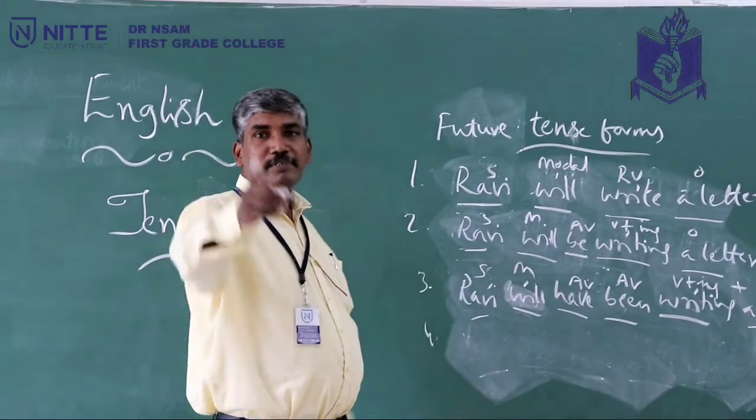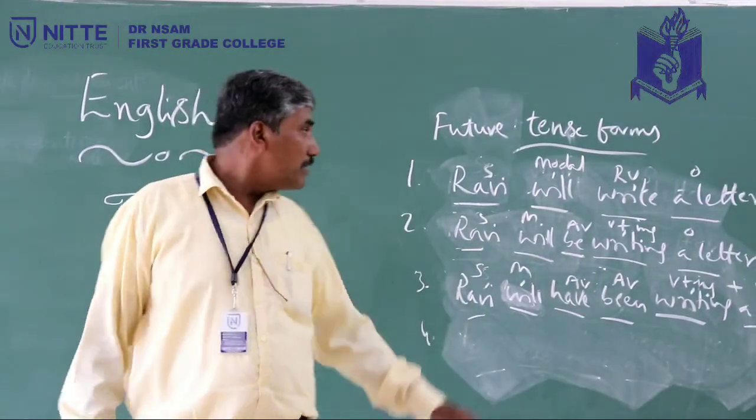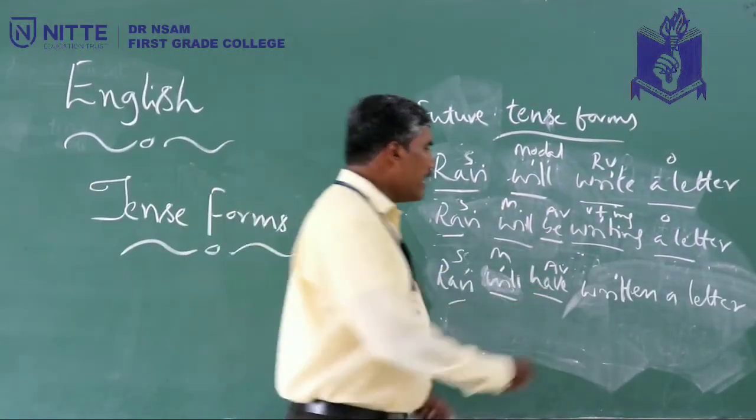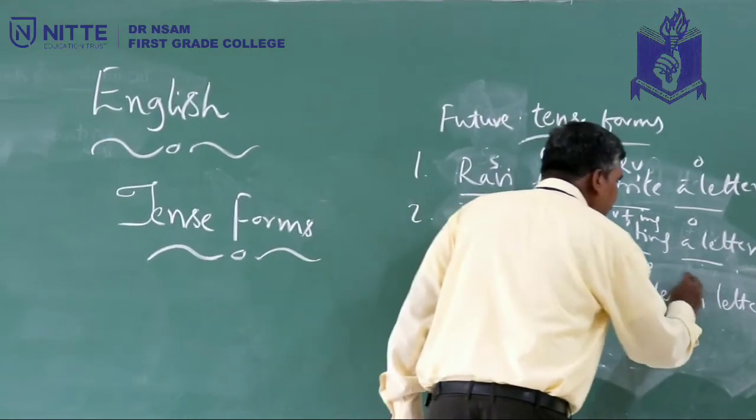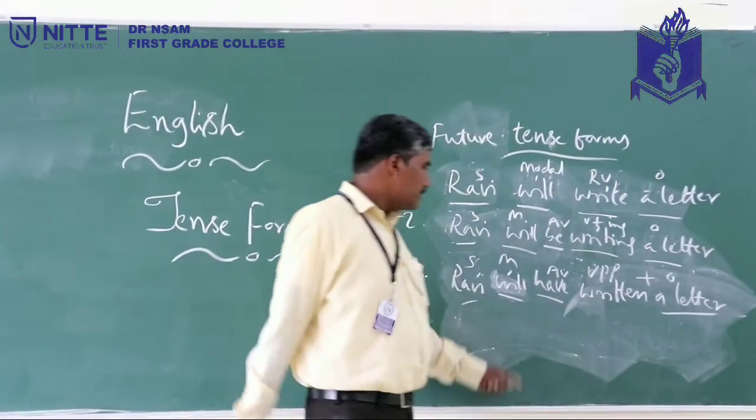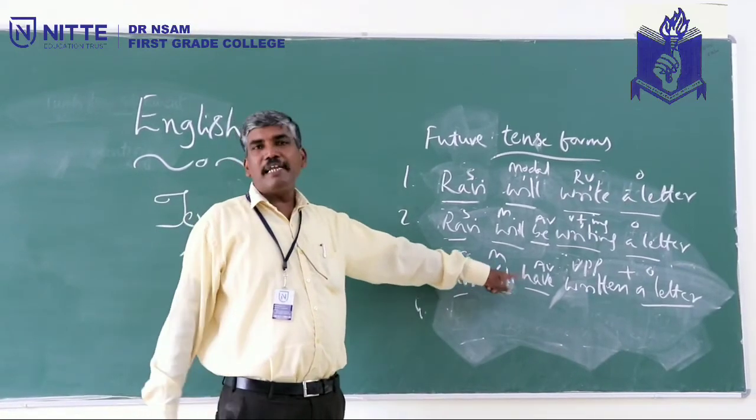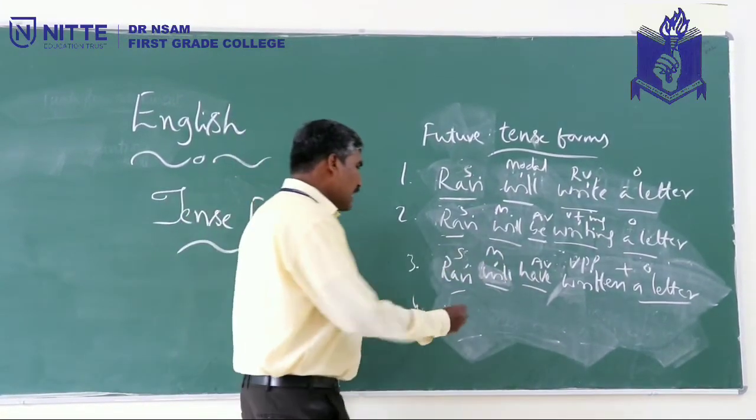Okay. So modal, AB, and this is V3 plus object, that is a letter. This is how we have derived. Ravi will have written a letter. Future perfect tense. The last one.